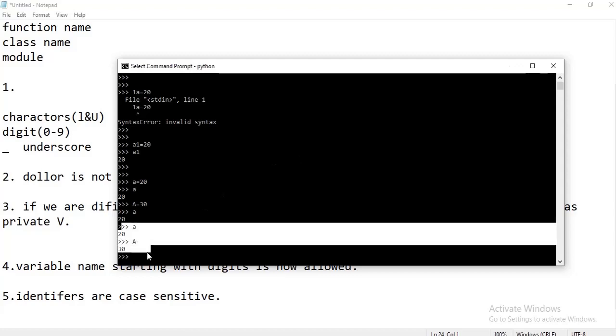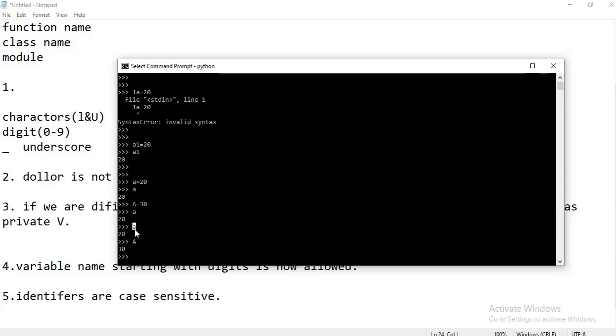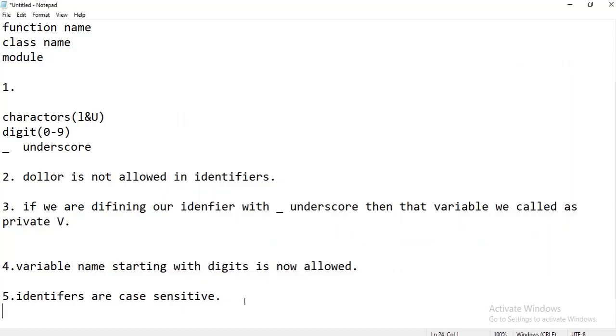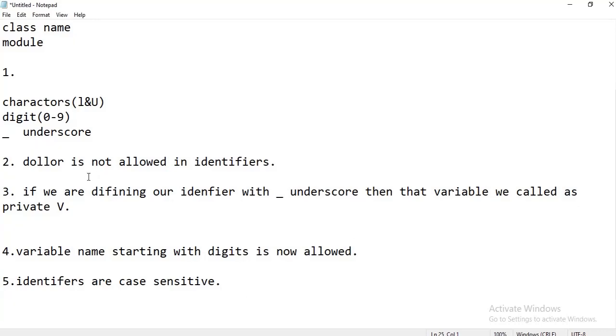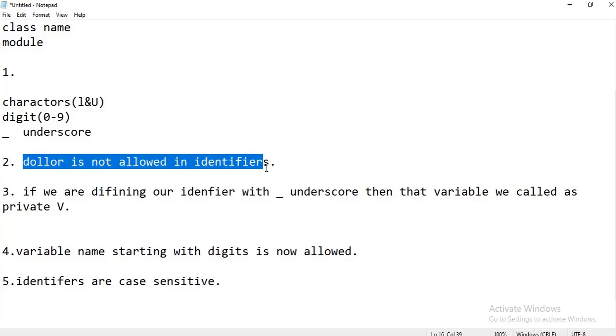Here you can observe that the small letter has one value and the capital letter has a different value. So in Python, identifiers, that is variable names, are case sensitive, meaning they are different. Next, the dollar symbol is not used, which we already discussed.